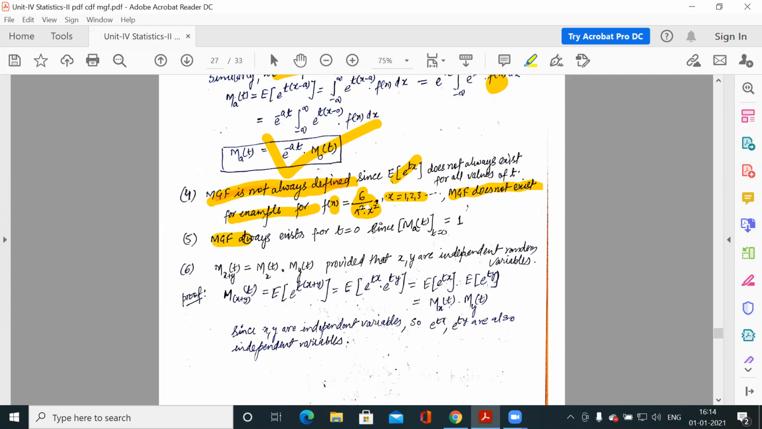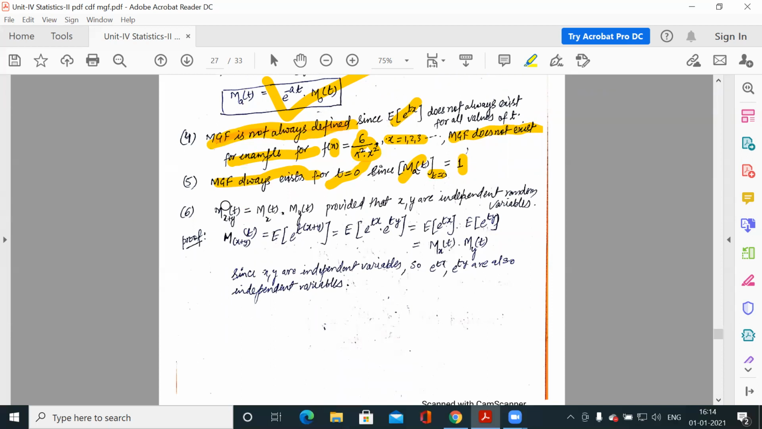Next, the MGF always exists for t is equal to 0. When we have been given the condition that t is 0, then M_A(t) always exists. But if it is not mentioned whether t is 0 or non-zero, we cannot say the MGF will exist or not. Now, M_(x plus y)(t), the moment generating function of two variables x and y, is equal to M_x(t) into M_y(t), provided x and y are independent.